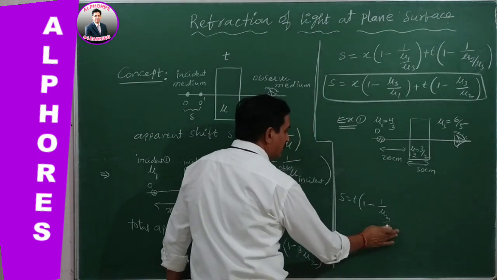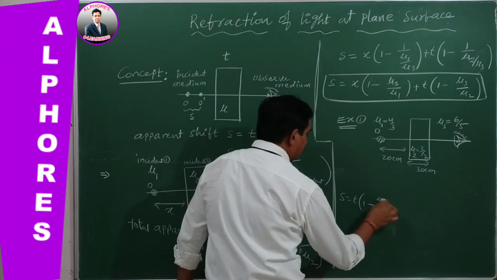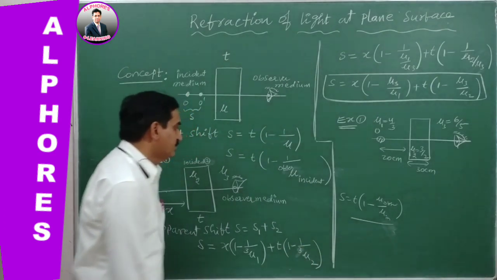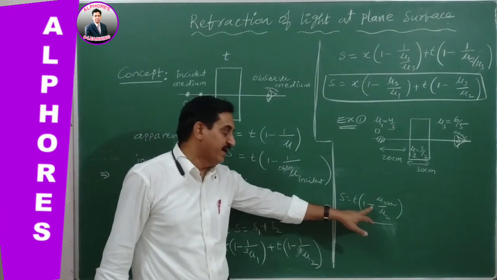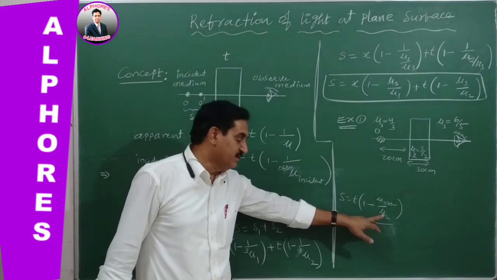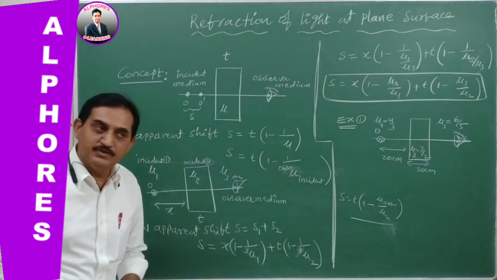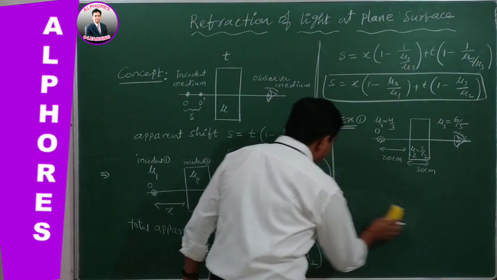By reciprocal, mu observer comes into the numerator. Therefore, we can also write this formula as S, shift, equal to T of 1 minus mu observer by mu incident. So this is the concept already discussed previously.